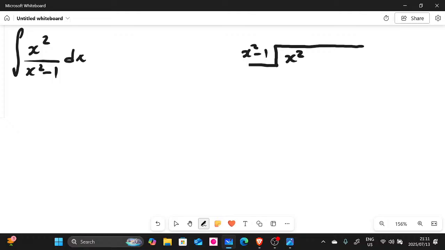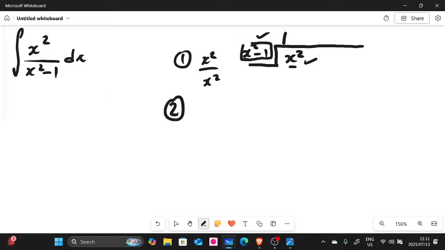So simple. First step, you divide this x squared by that x squared. What is our answer there? The answer is going to be 1. Write it on top there. The second step, you multiply all of this by this one. If you multiply x squared with 1, you're going to have x squared. If you multiply this negative 1 with 1, you're going to have negative 1. I hope truly you are paying attention here.